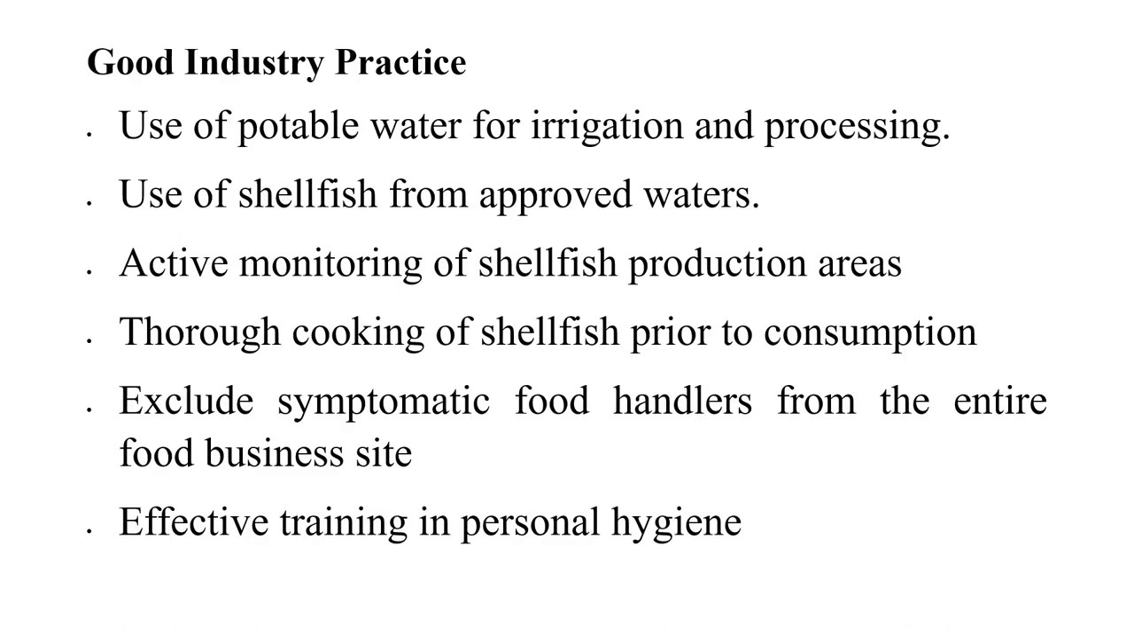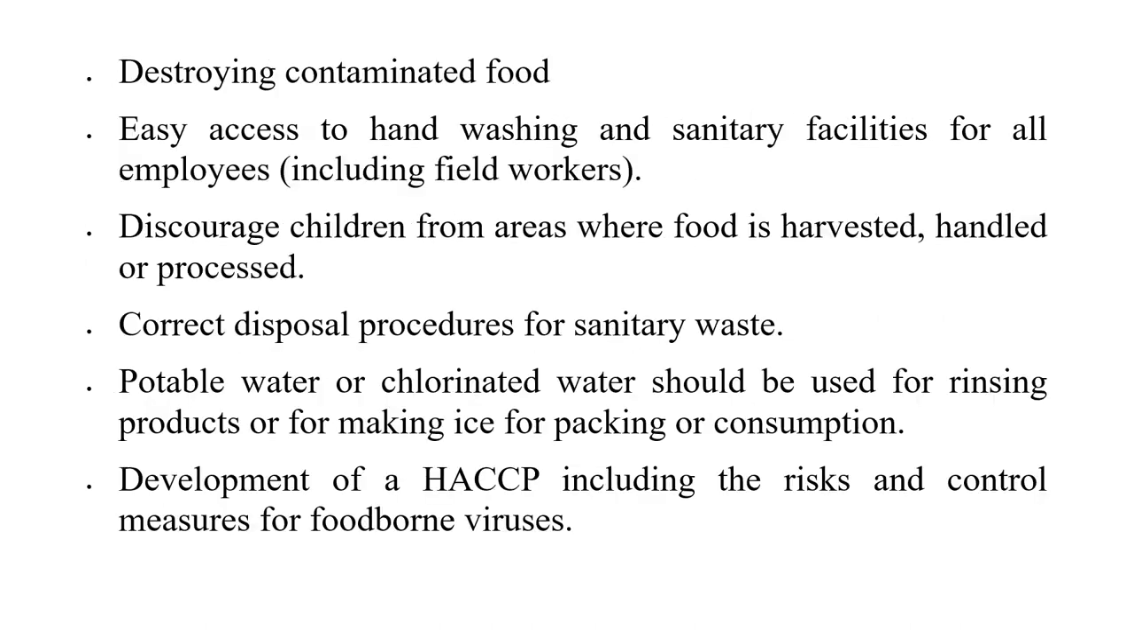Coming to the good industry practices in order to prevent these foodborne viruses, the first one is the use of potable water for irrigation and processing, use of shellfish from approved waters, active monitoring of the shellfish production areas, thorough cooking of shellfish prior to consumption, exclude symptomatic food handlers from the entire food business site, effective training in personal hygiene, destroying contaminated food, easy access to hand washing and sanitary facilities for all employees, discourage children from areas where food is harvested, handled or processed, correct disposal procedure for sanitary waste, potable water or chlorinated water should be used for rinsing products or for making ice for packing or consumption, development of a HACCP including the risk and control measures for foodborne viruses.